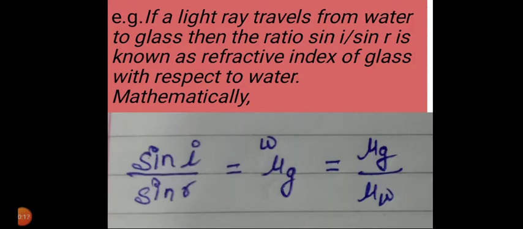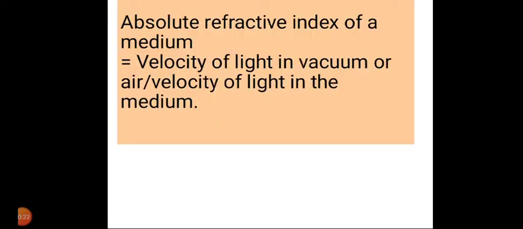Now, what is the absolute refractive index of a medium? The absolute refractive index of a medium is the ratio of the velocity of light in vacuum to the velocity of light in the respective medium. In most cases, one of the media involved is air, and it has an absolute refractive index almost identical to vacuum. So we can write the formula: the velocity of light in vacuum or air divided by the velocity of light in the medium.